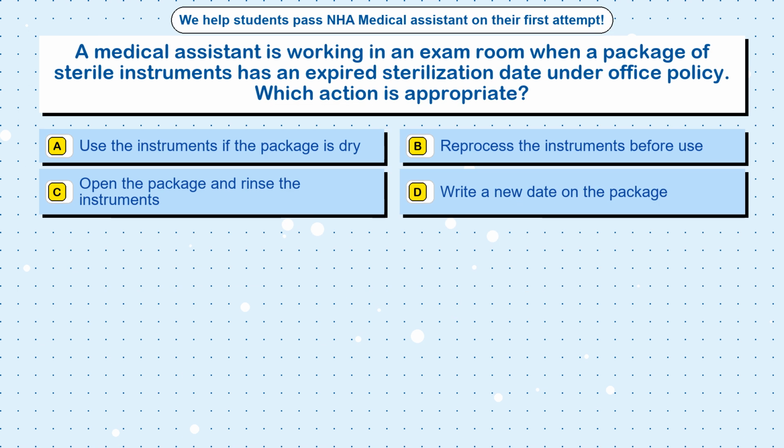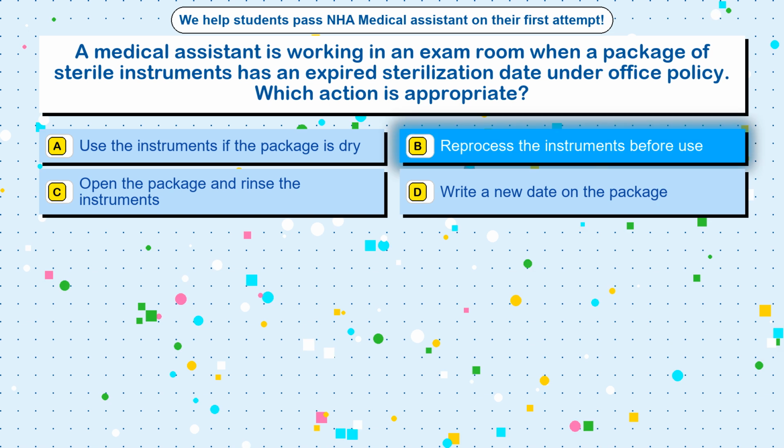Question 60. A medical assistant is working in an exam room when a package of sterile instruments has an expired sterilization date under office policy. Which action is appropriate? Option A. Use the instruments if the package is dry. Option B. Reprocess the instruments before use. Option C. Open the package and rinse the instruments. Option D. Write a new date on the package. The correct answer is option B.